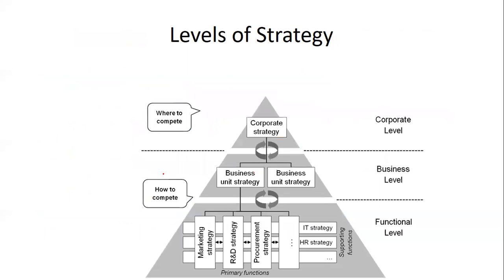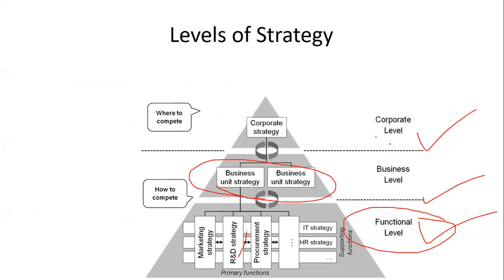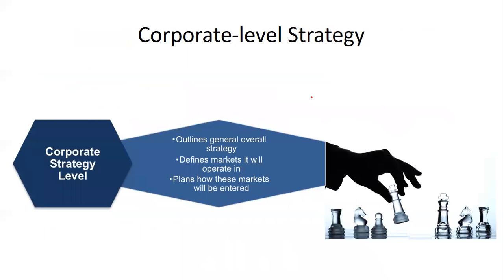When we talk about levels, we have studied this very well: corporate level, business level, functional level. All the functions like procurement, research and development, R&D, okay? You have the business level, where the business unit is considered, and the corporate level, where the corporate strategy is considered. Corporate level strategy is basically the outline of the overall strategy.